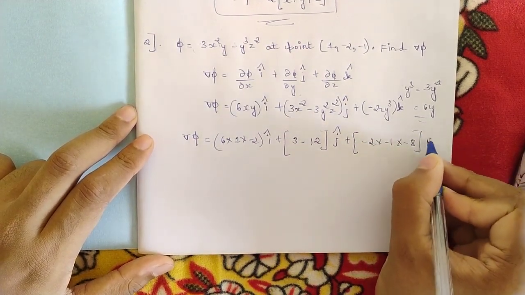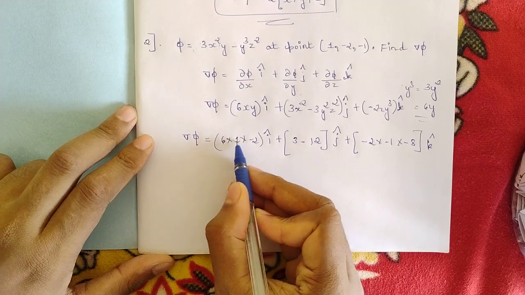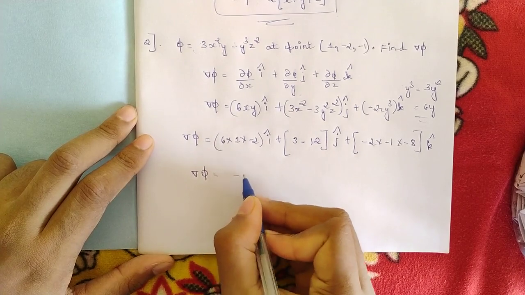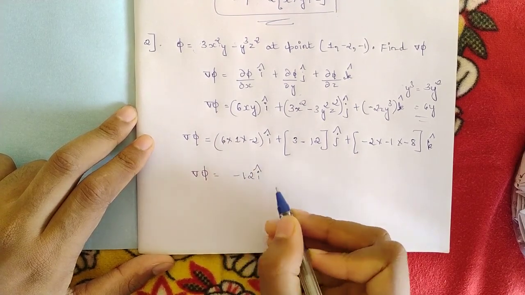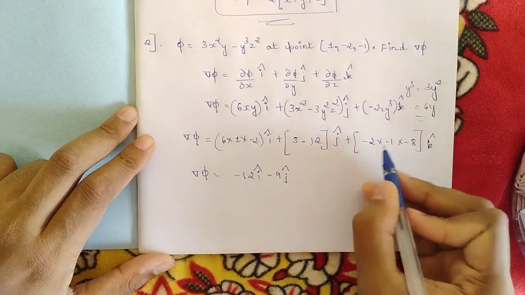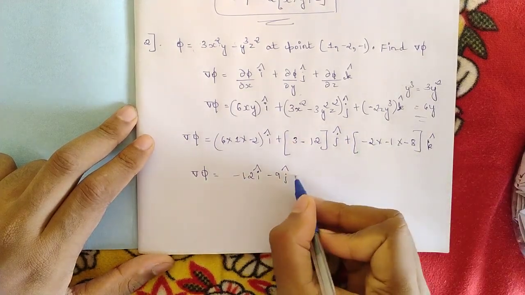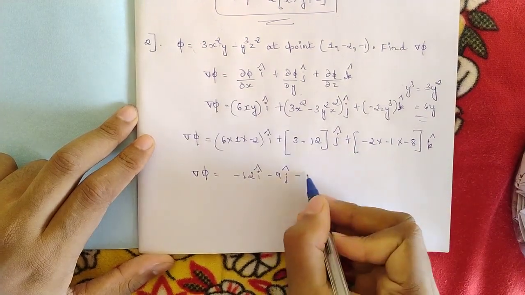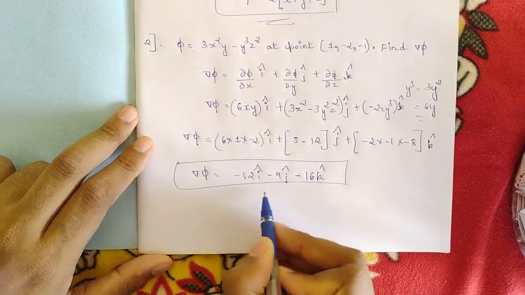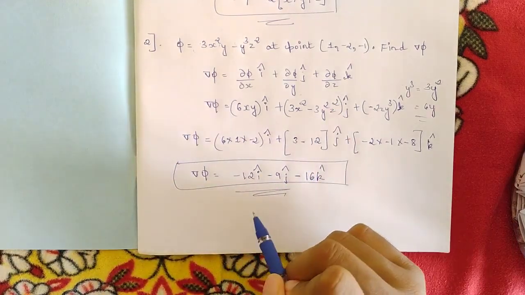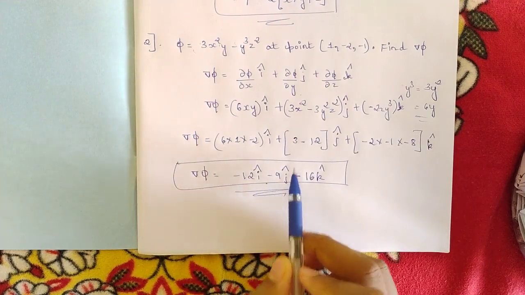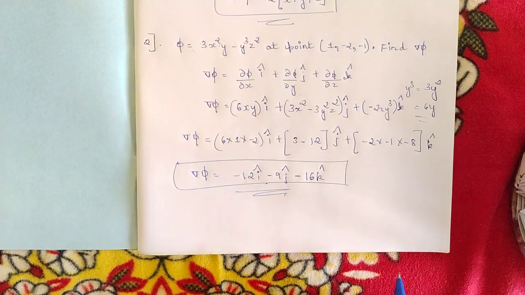Into k cap. So what we are getting: 6 ones are 6, 6 twos are 12, with the minus sign. So del phi is equal to minus 12 i cap. Then 3 minus 12 is minus 9 j cap. Then minus minus minus, so we are getting minus again, 8 twos are 16 into k cap. So this is our final answer of the gradient when we substitute the values of x, y and z, that is minus 12 i cap minus 9 j cap minus 16 k cap.